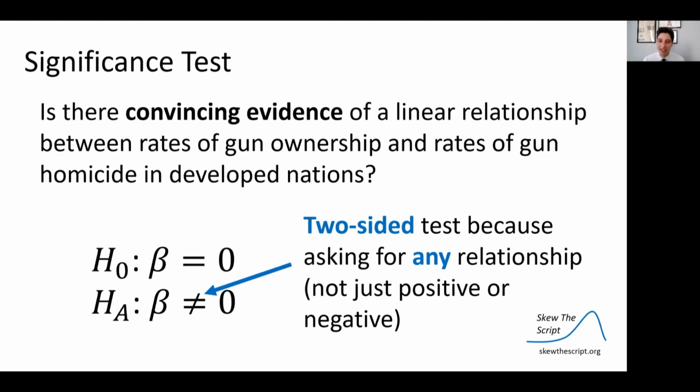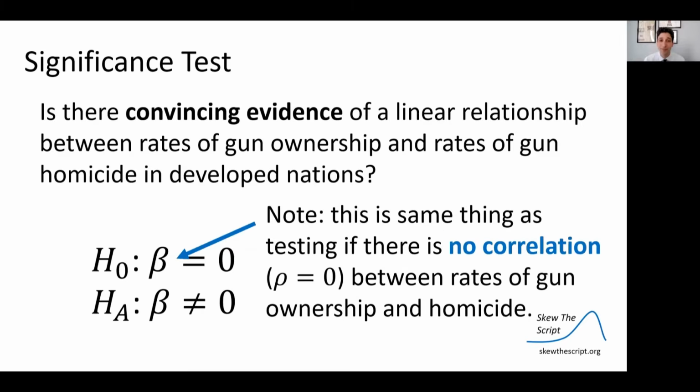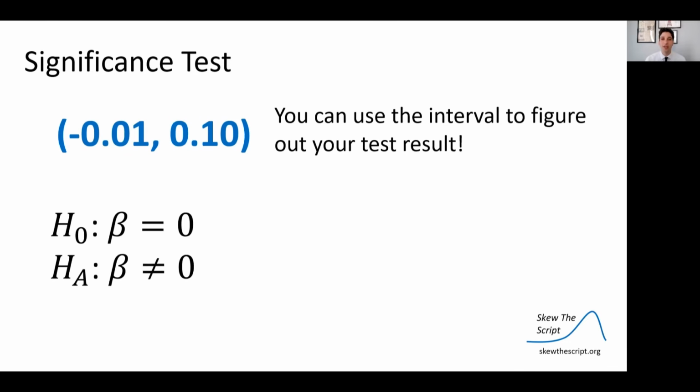And note, this is a two-sided test because this question is asking for any relationship between these two variables, not just positive or negative. And note that in the hypotheses, we're using beta and not b because we're hypothesizing about the true regression slope among all nations. We have to hypothesize about that because we haven't measured it directly. We've only measured b, our sample statistic. Another way you could write this, it's the same thing as testing if there's no correlation between the two variables. The correlation, or rho, equals 0. That's another way you could write these hypotheses.